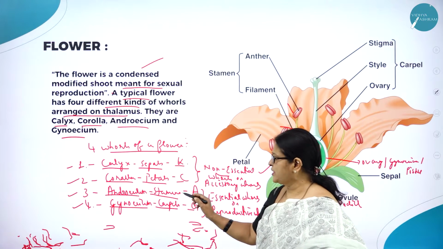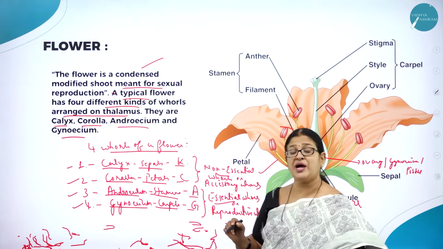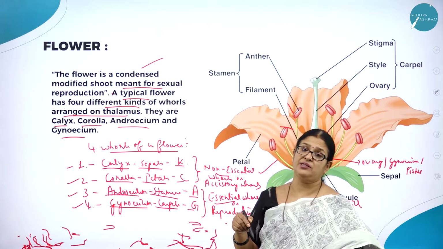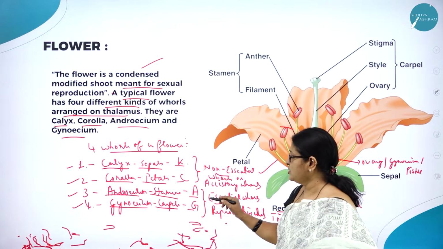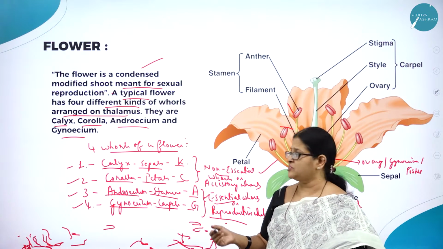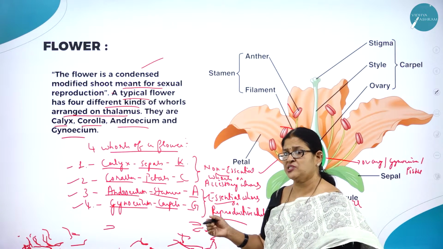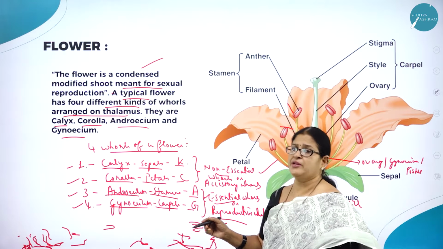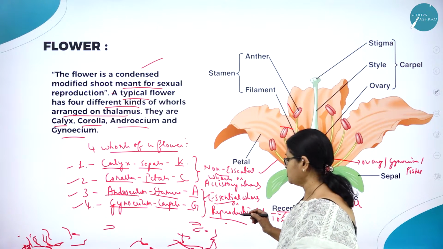Then androecium and gynoecium are called essential floral whorls. Why? They directly take part in the process of reproduction. Hence they are called essential whorls, or they are the reproductive structures. Androecium is a male reproductive structure, gynoecium is a female reproductive structure. So they are also called as what?